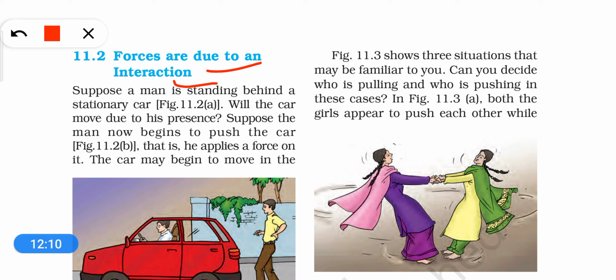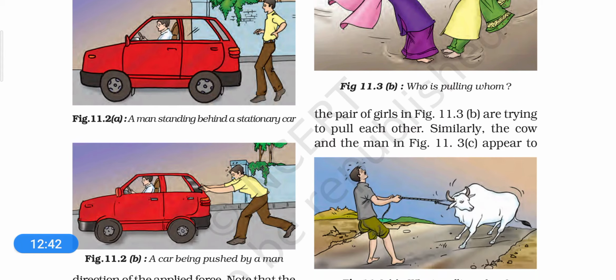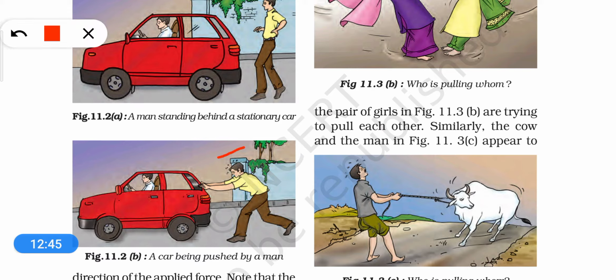So students, there was a question, when forces come into play, and the answer is that forces come into play when there is an interaction between the things. For example, look at this picture. Here you can see there is a car and there is a man, but the car is actually not starting. So how will the car move? This man asks this person for help, and the second person in yellow shirt starts pushing the car so that the car is moving downwards on the road, right?